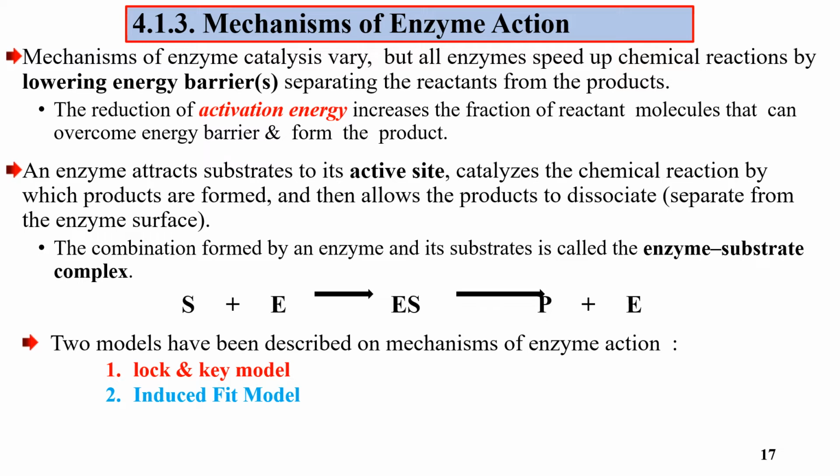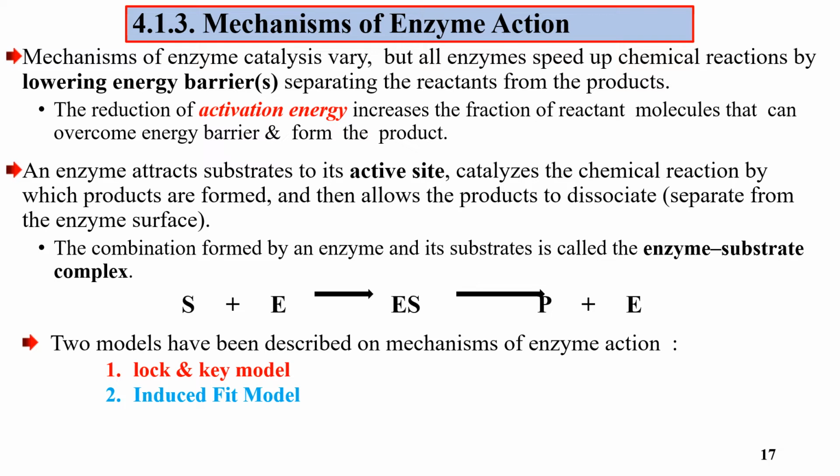Another major topic of today is the mechanism of enzyme action. Enzymes have different mechanisms, different systematic ways of working on substrates. The mechanisms of enzyme catalysis vary, but all enzymes speed up a chemical reaction by lowering the energy barrier, the activation energy.